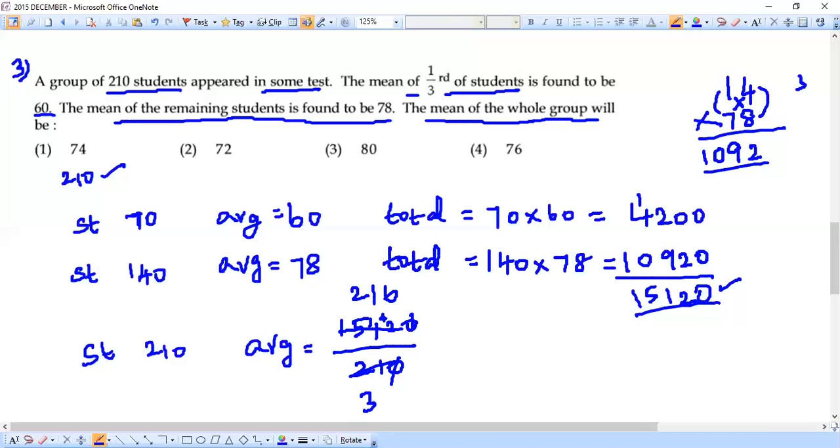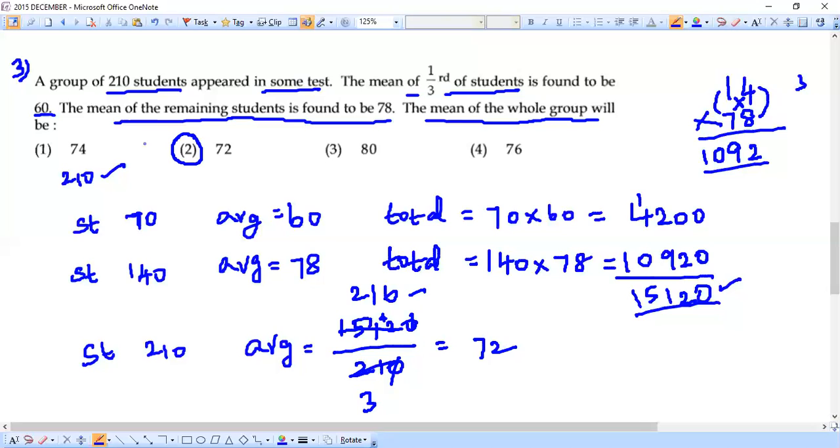So we are getting 216 by 3. This division we can very easily do. 216 by 3 will be 72, because I know 3 7s are 21, 3 2s are 6. I got this 216, so 72. So overall answer for our question is 72. That's all. 72 is going to be the answer for this question.